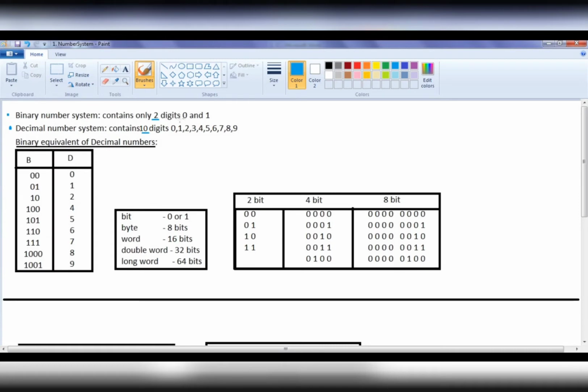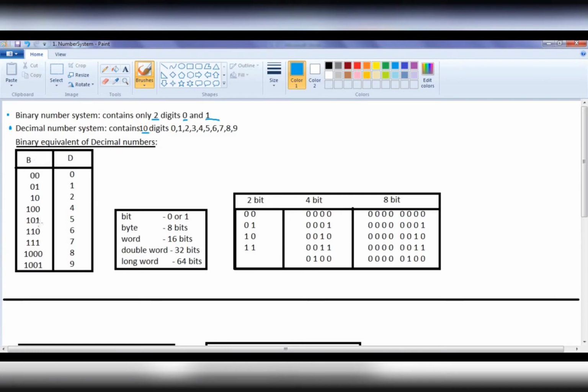Bi means 2, hence we have only two digits, 0 and 1. In decimal, deci means 10, so we have 10 digits, 0 to 9. Machine language or computers use the binary number system to represent data. Everything is represented in zeros and ones. Even information is displayed in the form of zeros and ones.